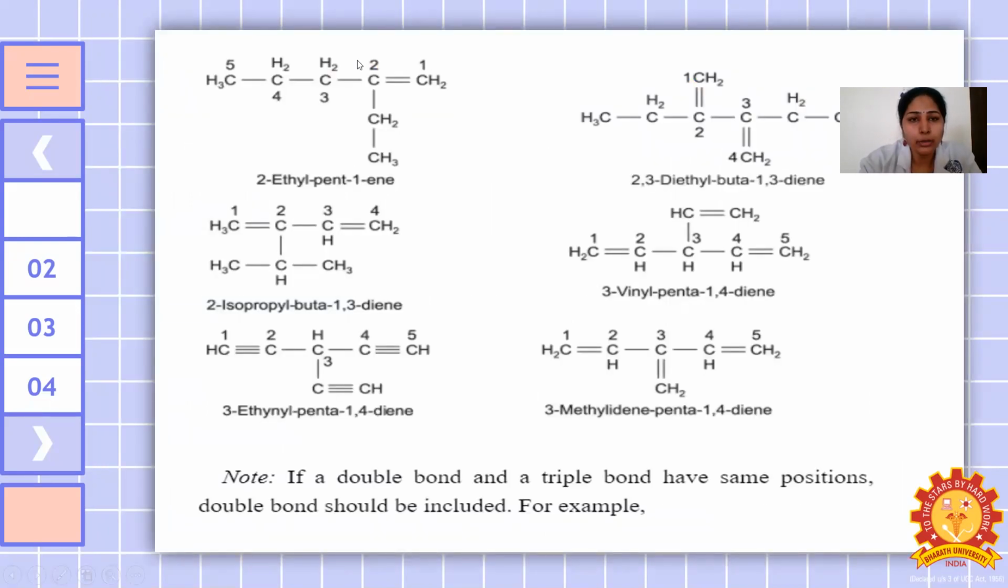So here 1, 2, 3, 4, 5. So see the first one, how many carbon atoms? 5 carbon atoms. So pent. Second position ethyl group is there. So 2-ethyl. First position ENE, that is alkene. So 1-ene. Here we can check the example here.